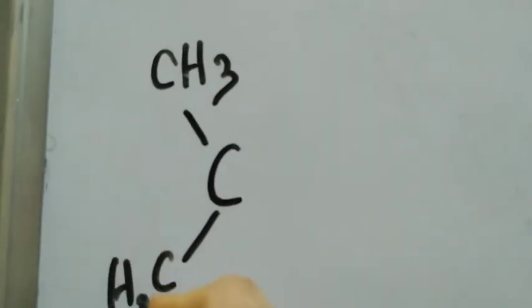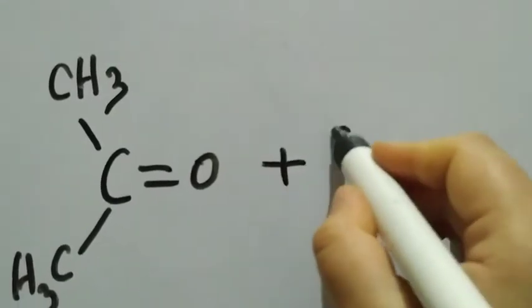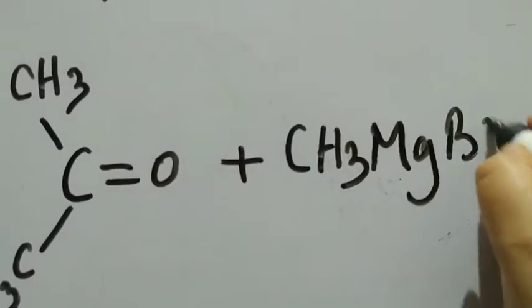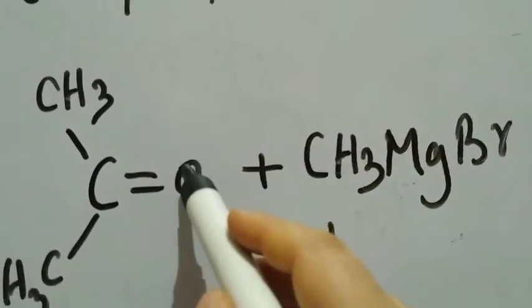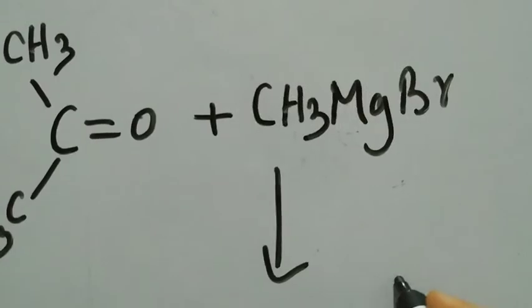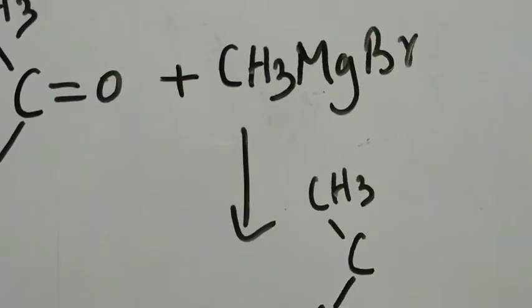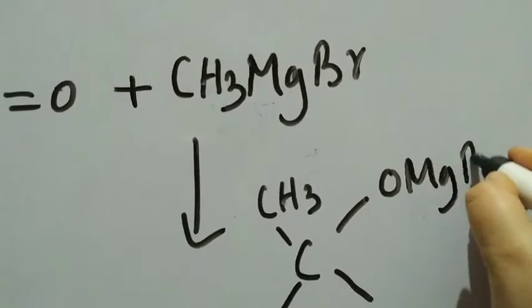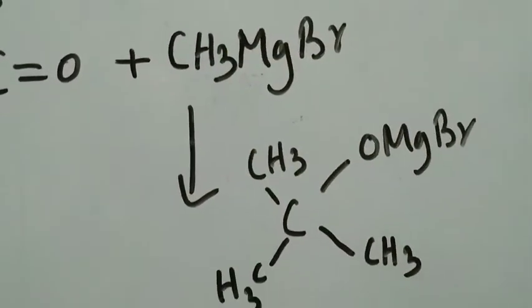What is a ketone? I'll jump to the specific reaction. We'll start with the simplest one, acetone, right? This is ketone. We'll use the same Grignard's reagent, CH3MgBr. Once again, we know the chemistry. This is negative, this is positive, this is negative, this is positive, because of which an addition product like this is possible. Open the double bond, OMgBr and we have CH3 of Grignard's reagent here.